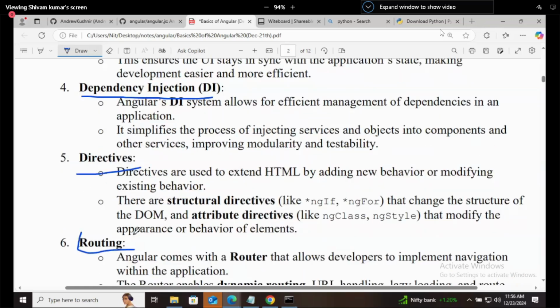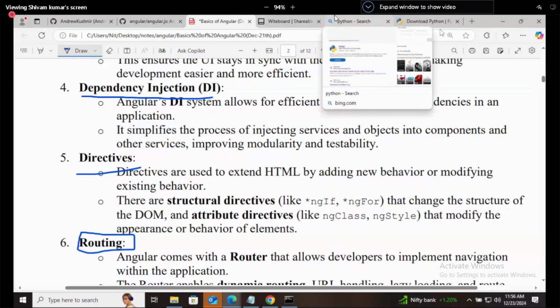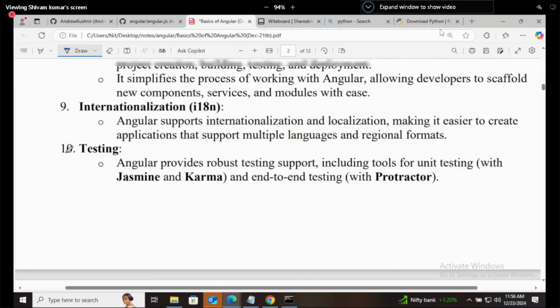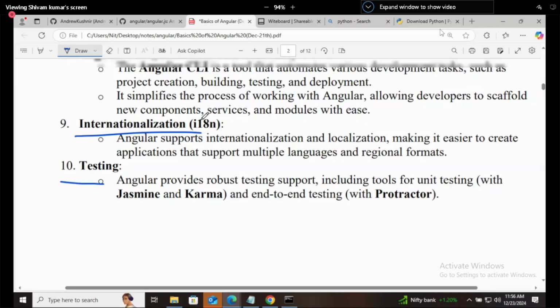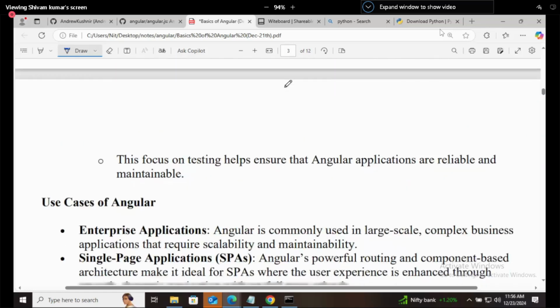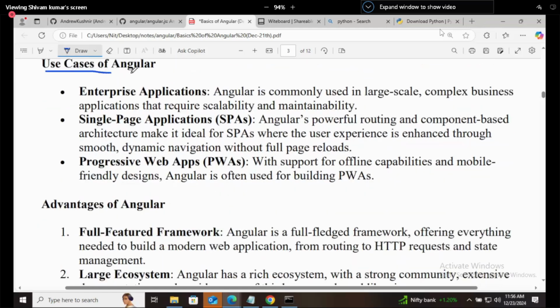Routing means you can route pages in a single way. When you click on some page, instead of going to a next link or page, or refreshing the website, you can update the page in the same body. That is called routing. And testing is very easy. Internationalization, and Angular CLI, which provides you a command line interface. We already discussed it. Use cases: you can use it in enterprise applications, single page applications, and progressive web apps. What is this progressive web app?